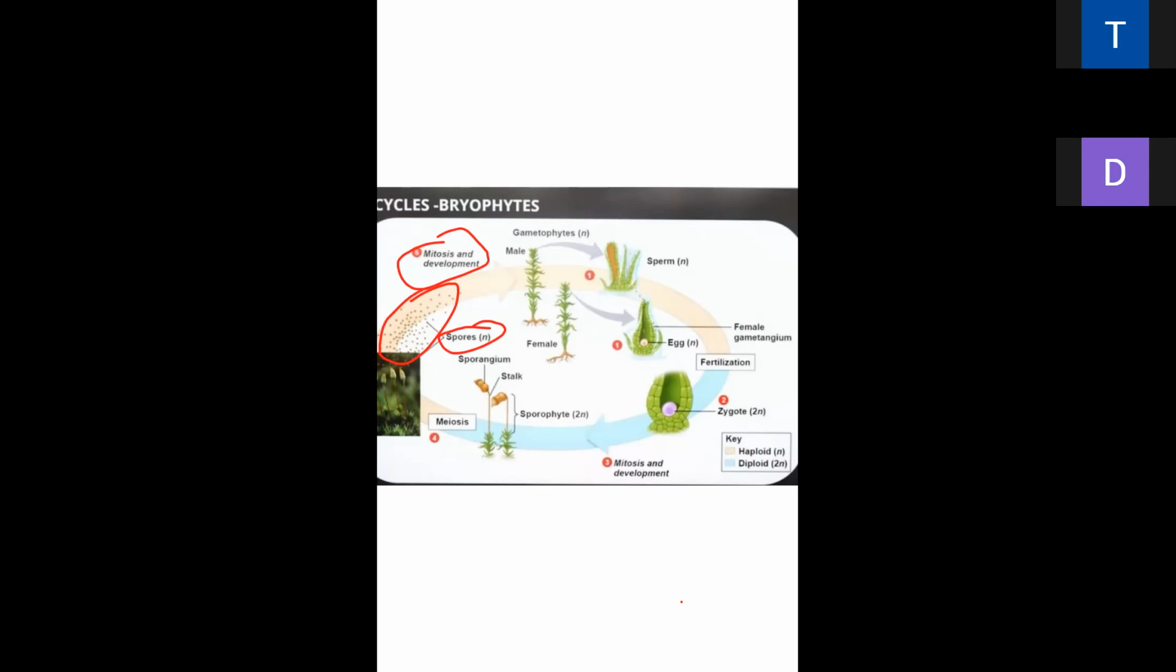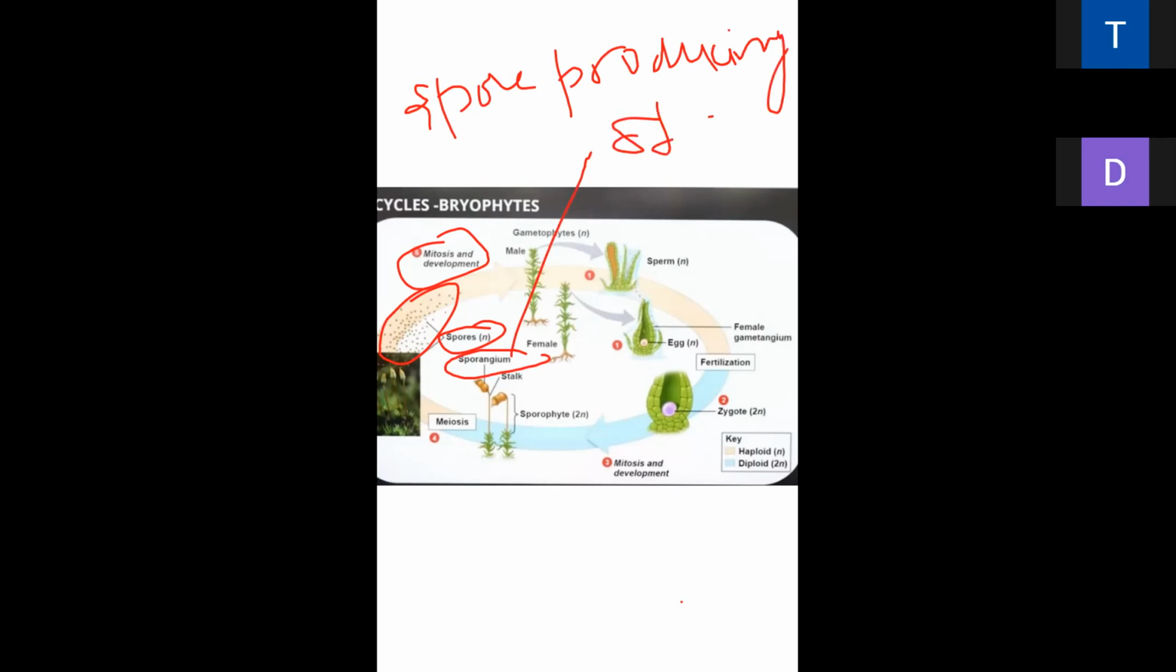Next is sporogonium. Have you seen it? Everybody seen sporogonium? Here it is located. Sporogonium is a structure where spores are produced. It is a spore producing structure. Is it clear, everybody?